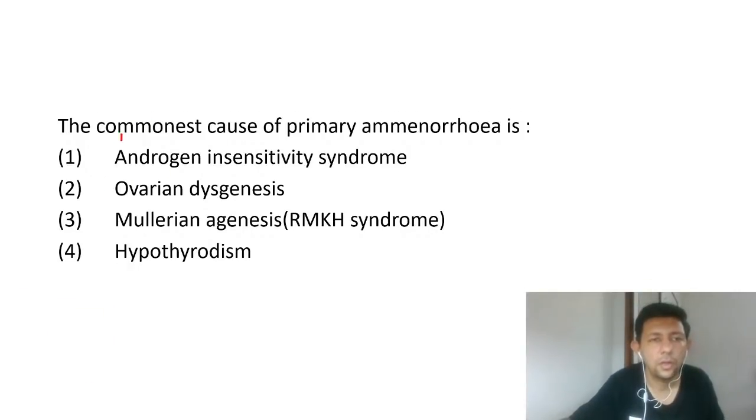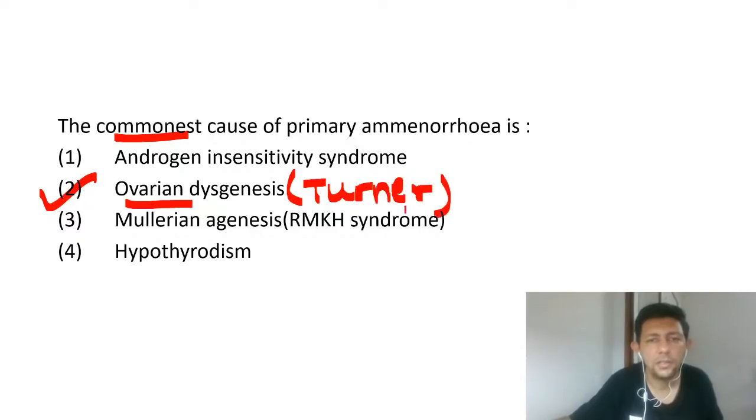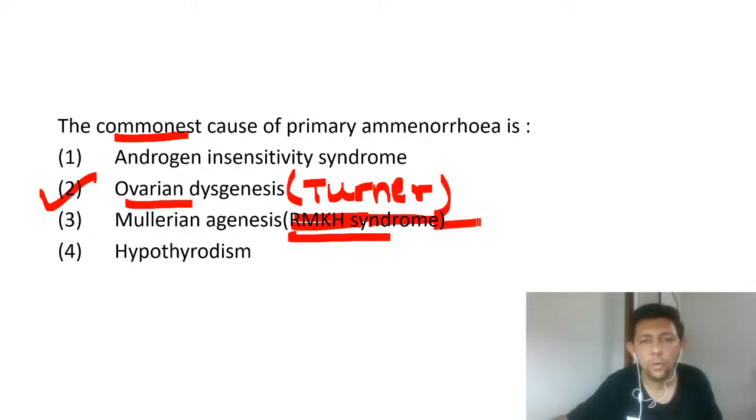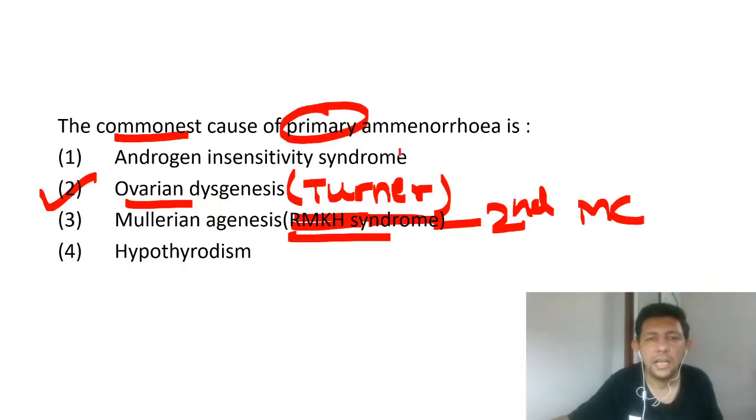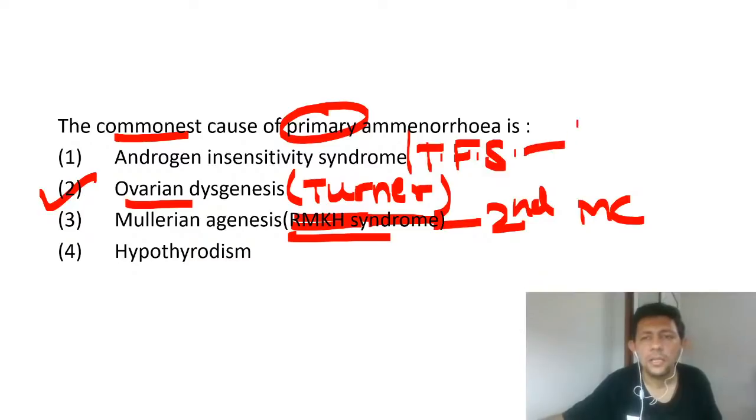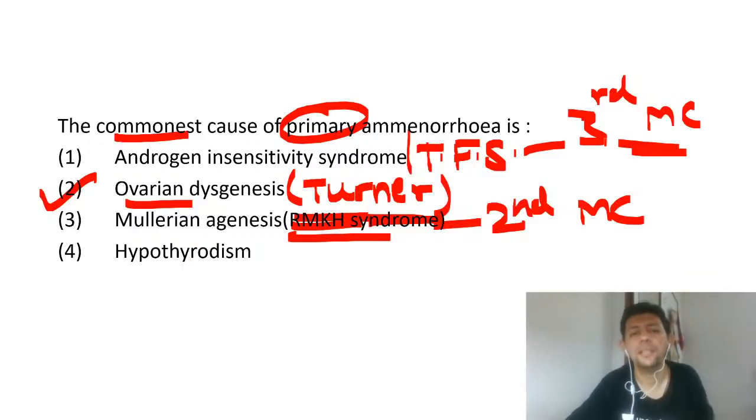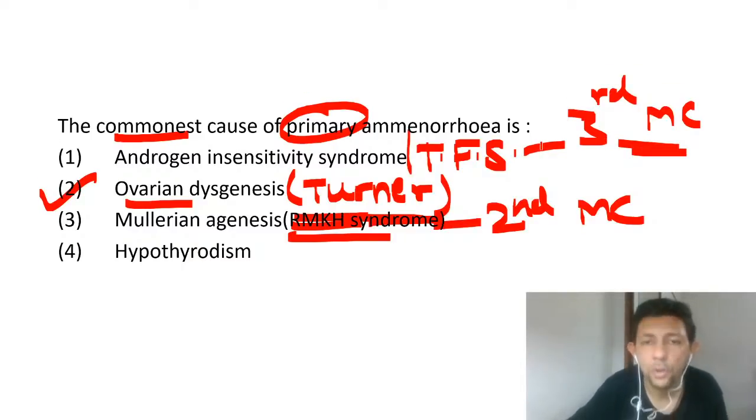I repeat the answer. If asked for the commonest cause, the answer is ovarian dysgenesis, also called Turner syndrome, depending on what is in the option. RMKH syndrome is the second most common cause of primary amenorrhea. Androgen insensitivity, also called testicular feminizing syndrome, is the third most common cause. Is it understood? Now, very quickly, I'll show you one very important table which can help you solve many MCQs in the future.